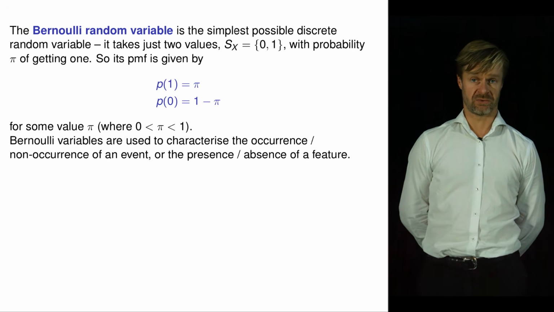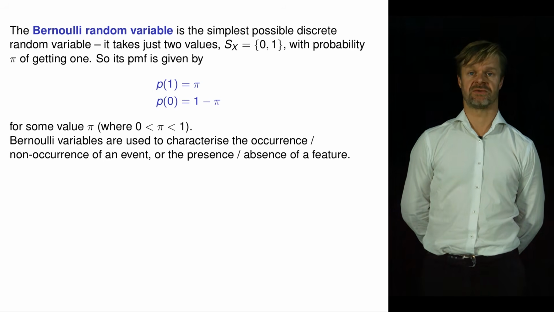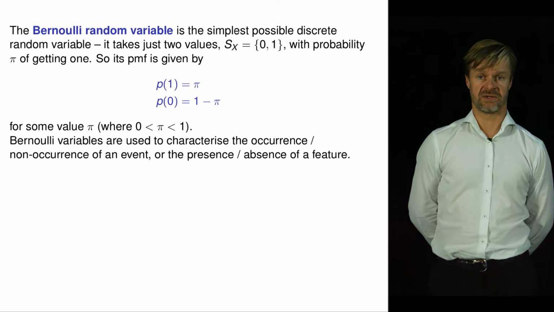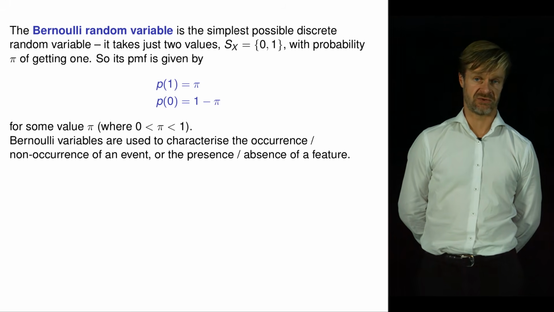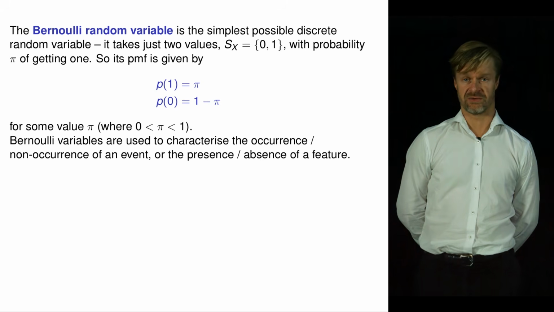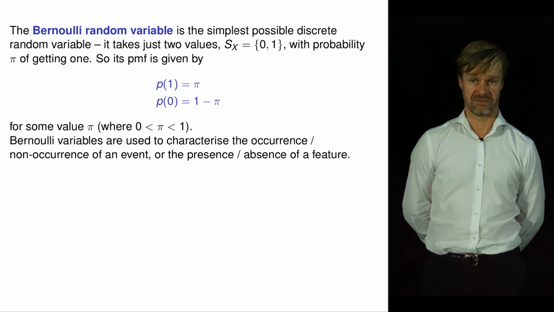Bernoulli variables are really common, they're really important, they're used to characterize any event that has 2 possible outcomes. So occurrence or non-occurrence of something, presence or absence of something.